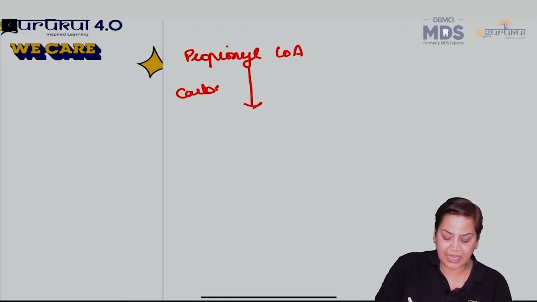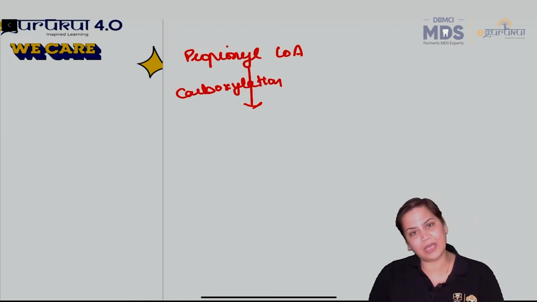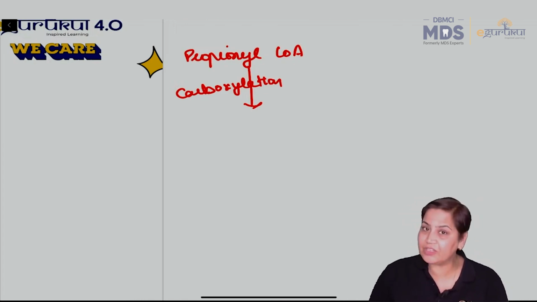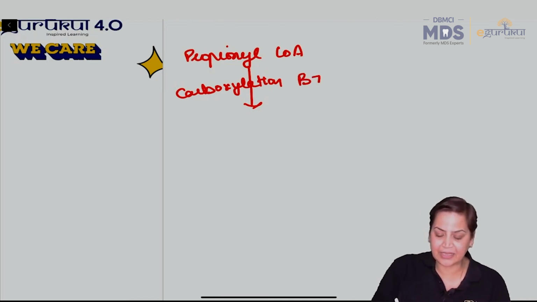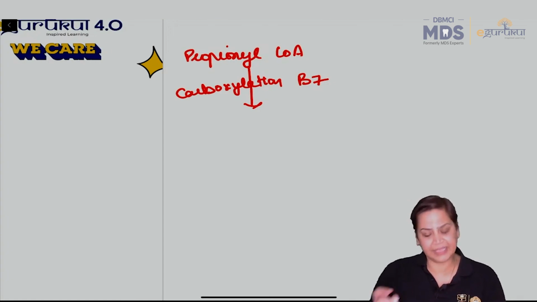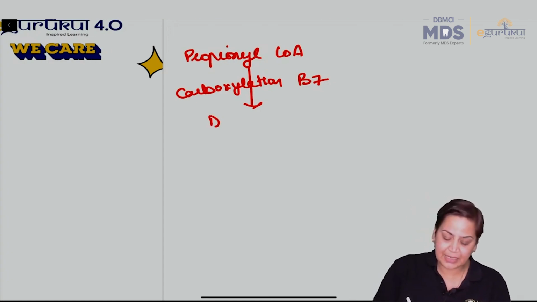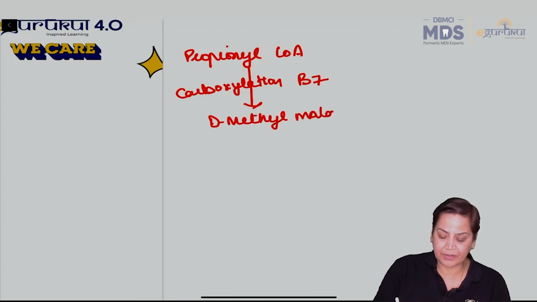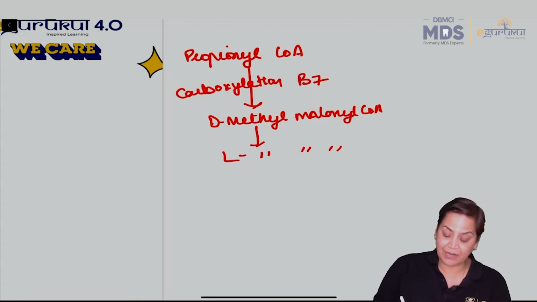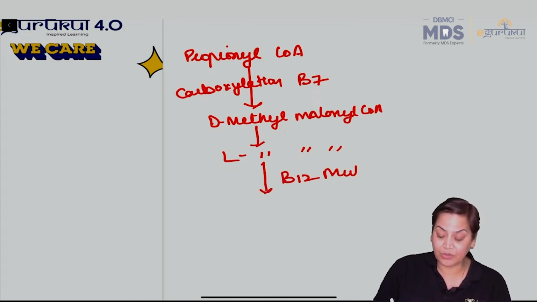Carboxylation देखो कितने सारे, I'll just give you one carboxylation. Always remember whenever we talk about carboxylation, the first question which comes to our mind is the coenzyme required for carboxylation. आंखें बंद करके answer is B7 which is biotin. ठीक है? प्रोपियोनिल कोएंजाइम में क्या करेगा? ये बनाता है डिमिथाइल मेलोनाइल कोए. This dimethyl malonyl CoA forms L-methyl malonyl CoA, and this L-methyl malonyl CoA in the presence of B12 and mutase